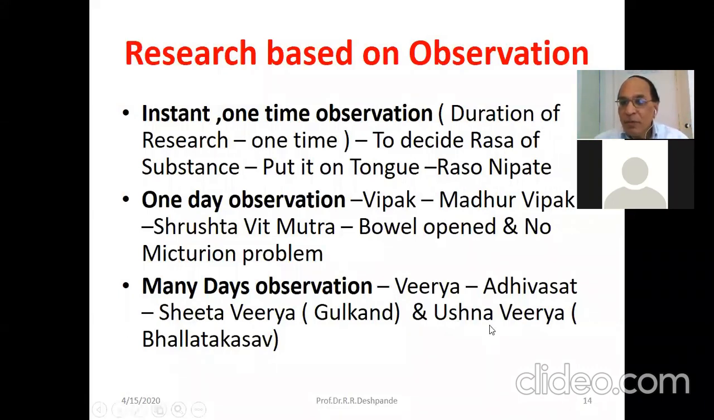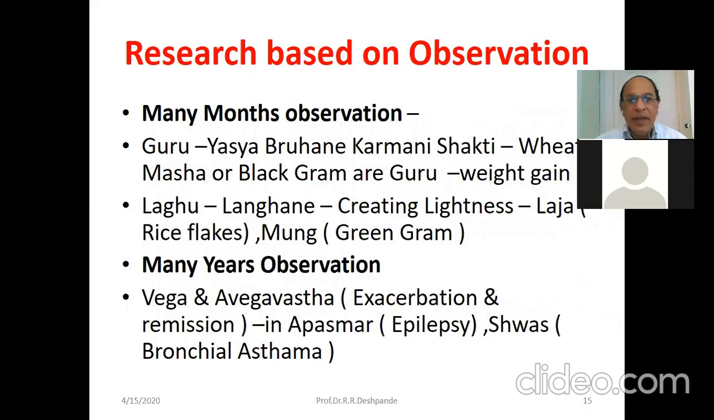Ushna virya, for example, bhallataka. Bhallataka is supposed to be very hot in potency. So if somebody takes the bhallataka for a longer period, he may get a little bit of burning in the chest, burning in the abdomen. But virya can be decided after a few days or a few months. Many months observation. Guru, how is the guru guna decided?